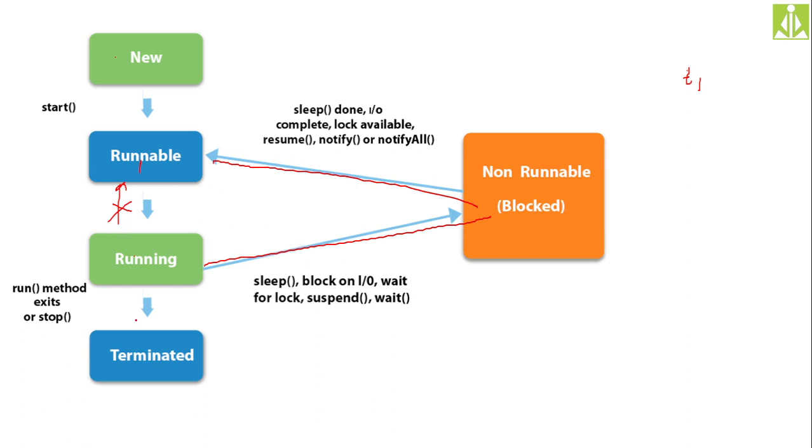Okay, same thing, if a thread has entered into terminated, that means it has completed its allocated task, and there is no possibility that after terminated state, the thread is going back to the running state or runnable or new state. There is no possibility. Once the thread enters into terminated state, that means the thread has completed its execution and stopped.